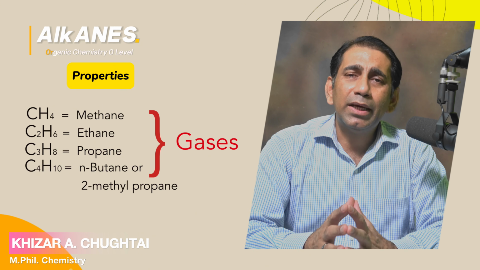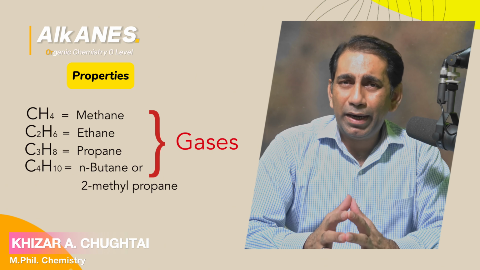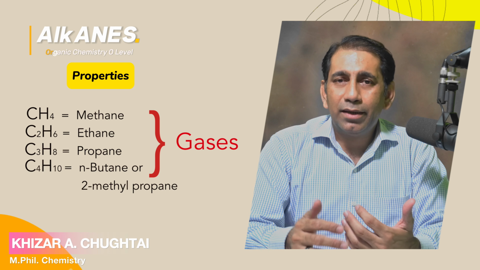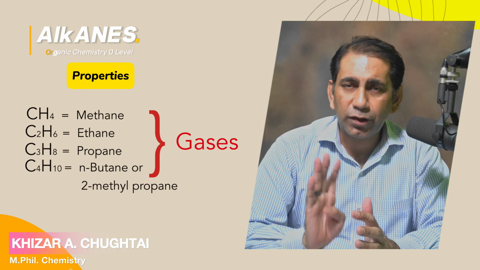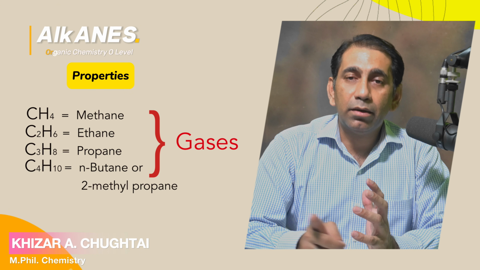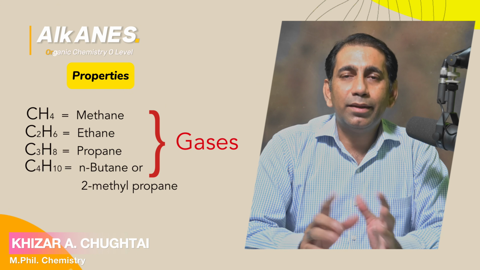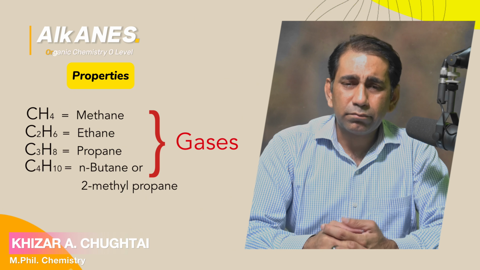As I told you, alkanes are simple covalent molecules. They have low melting and low boiling points, and they have weak van der Waals forces between them. So the first four members, methane, ethane, propane, and butane, are gases at room temperature.